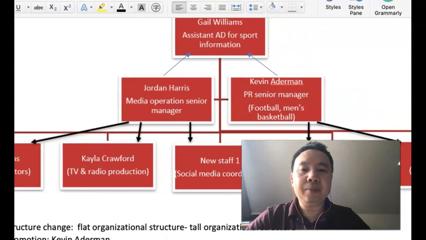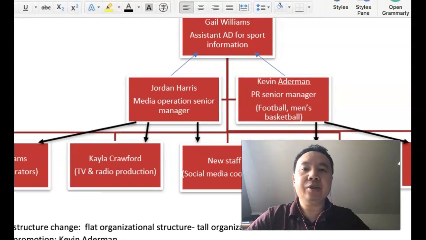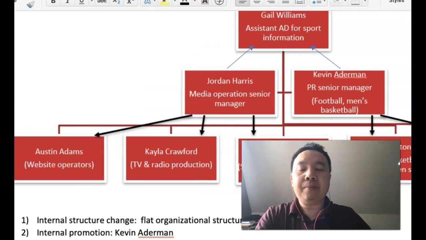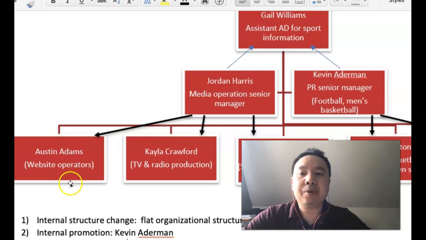In this departmental structure, I'm not sure you'll be able to see the whole thing. Sorry for the screen. I decided to divide the sports information department into 2 different functions. One is mainly responsible for media operations, and the second is mainly responsible for PR. For media operations, we have Austin Adams, who's responsible for the website.